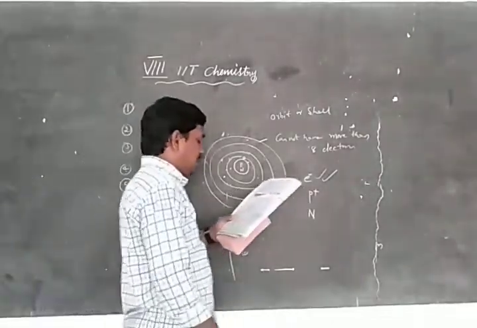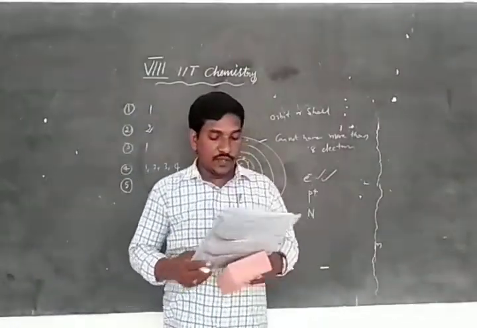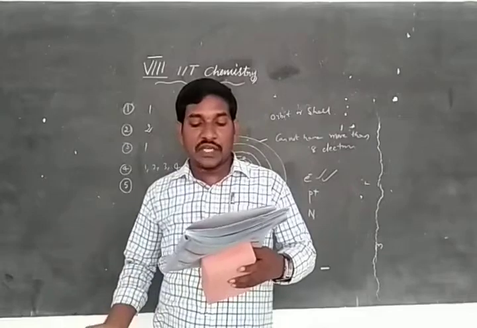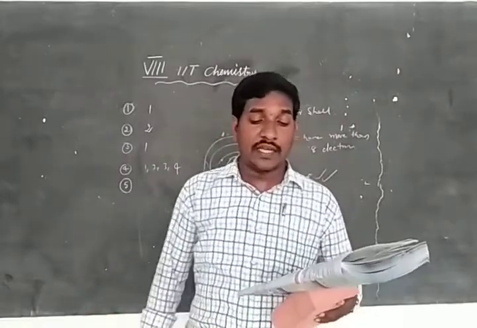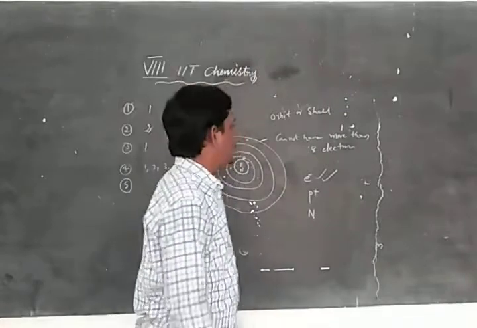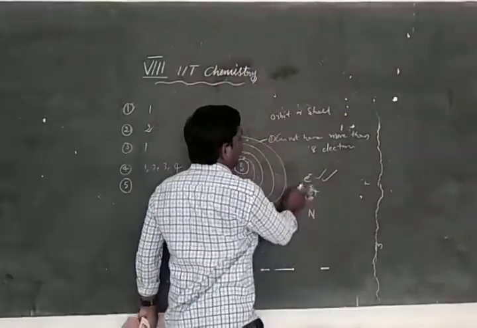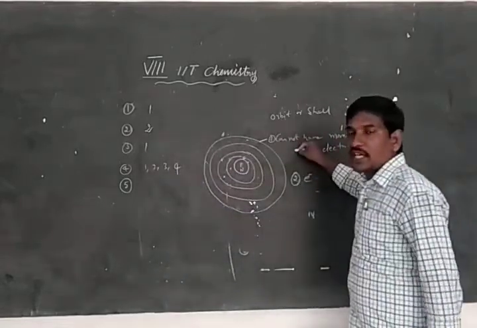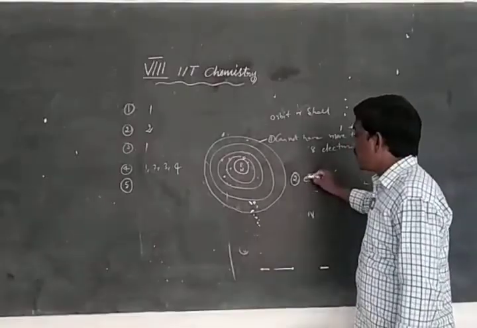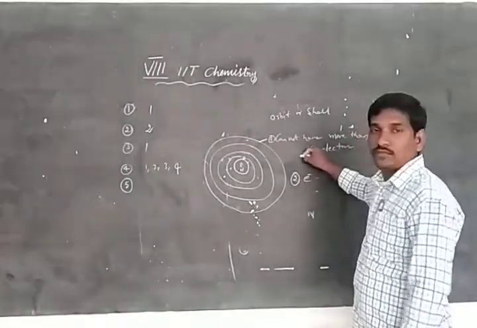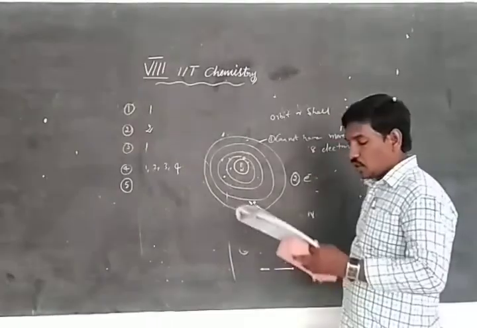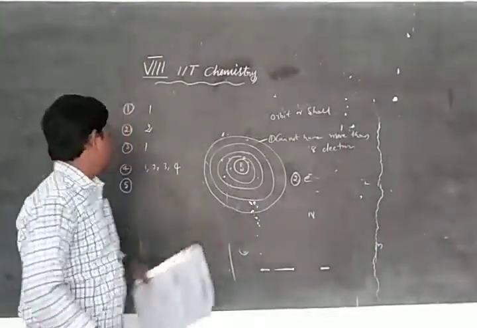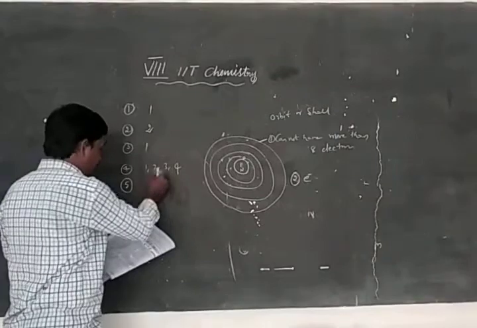Both statements are correct, but in the textbook both statements are true, but statement 2 is not a correct explanation of statement 1. This is statement 1, this is statement 2. Statement 1 is correct, statement 2 is also correct, but statement 2 is not the correct explanation of 1. So we can tick the second option, not the third option.